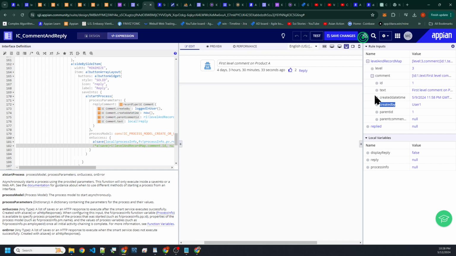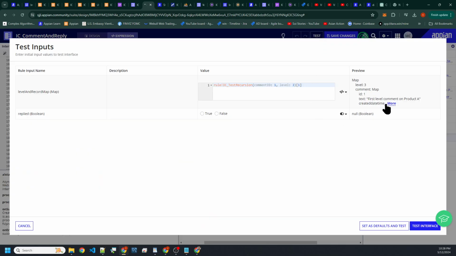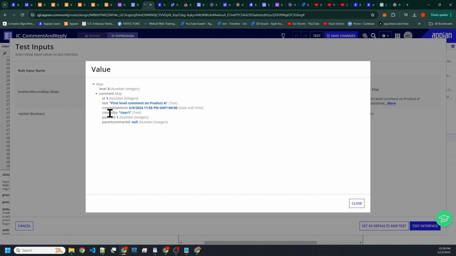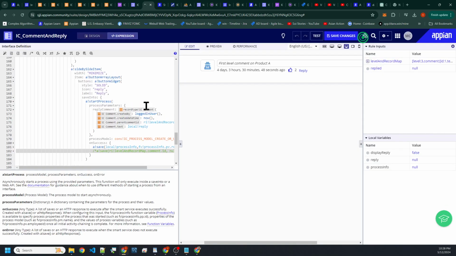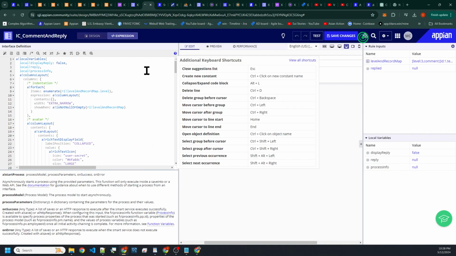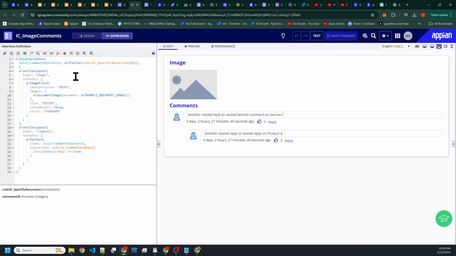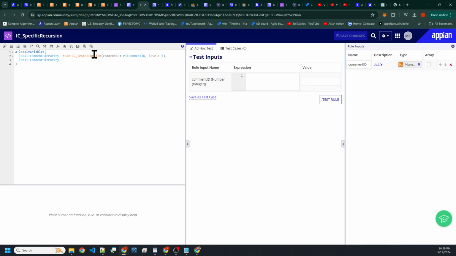We still have users created by here. Let's go to test here. Let's see. And this is still text. There's something wrong with this. Might run into some issues. Right. So we have to be careful about this. There's this rule here. We're gonna make sure that this rule here is pulling the right data.